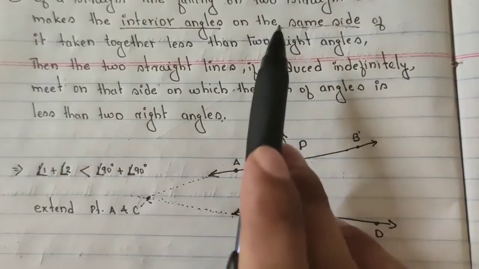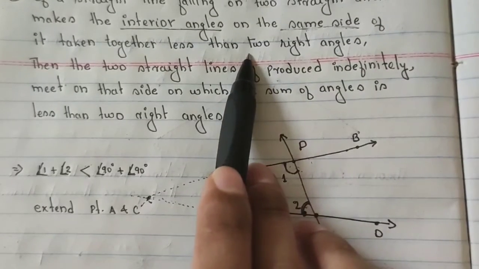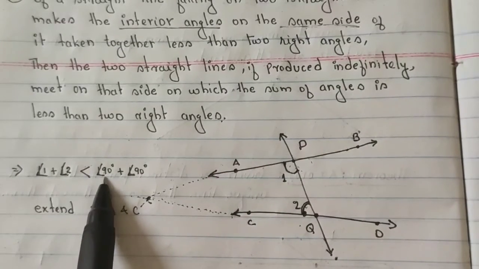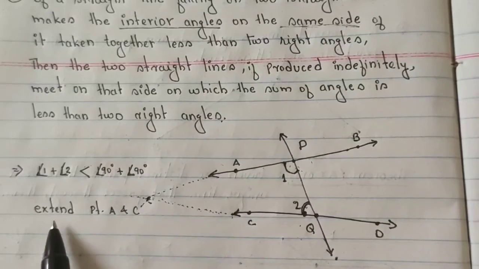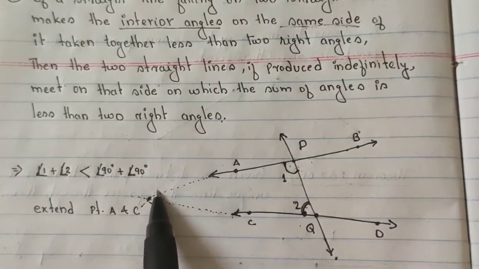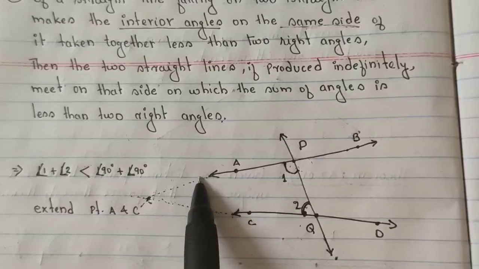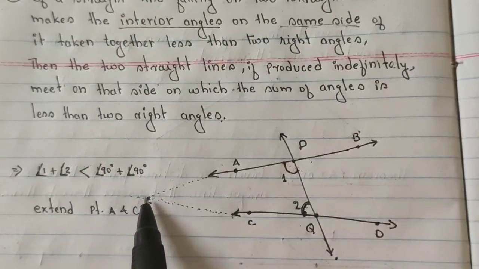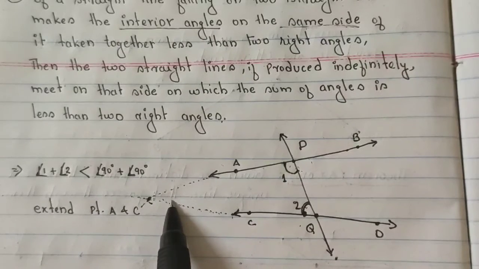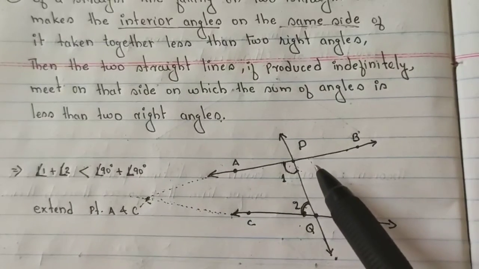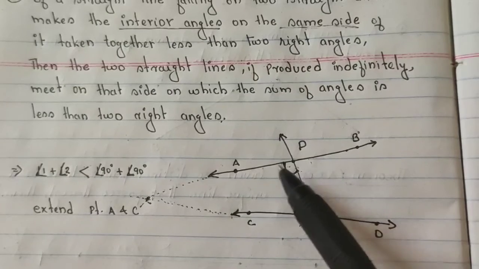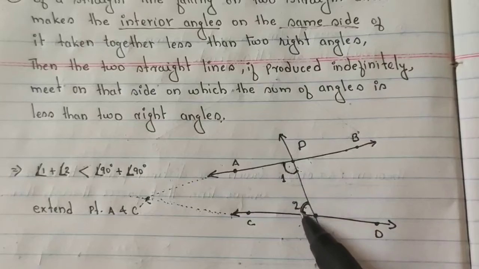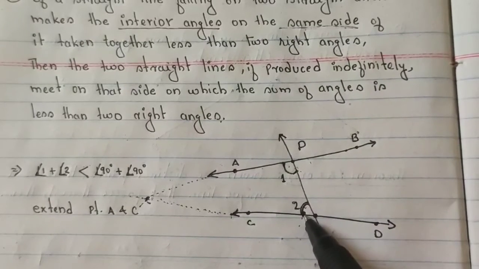So it is given in this postulate that if you add angle 1 and angle 2, you will get less than two 90 degrees, and when you extend the lines indefinitely, they will meet at a certain point. But the condition is that the side you are extending should be the side where the angles sum to less than two right angles.